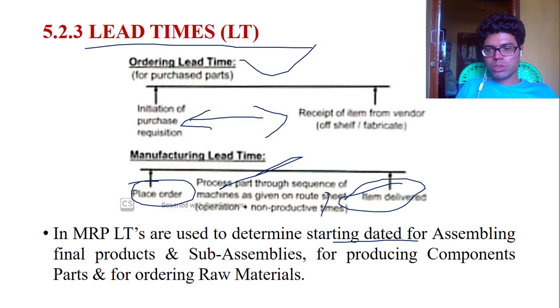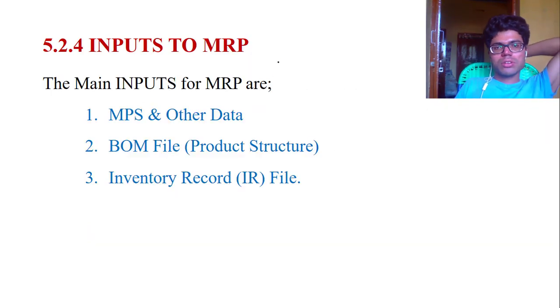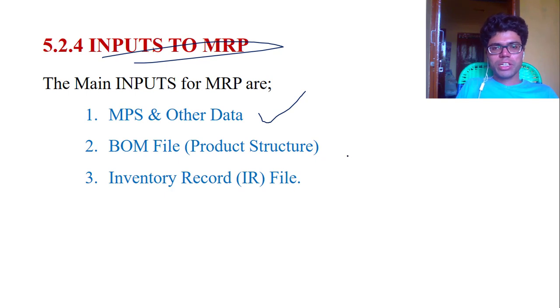In material requirement planning, lead times are used to determine the starting date for assembling final products and sub-assemblies, for producing components and parts, and for ordering raw materials. Inputs to material requirement planning: the main inputs are the master production schedule, bill of material, and inventory record file. These three are the main inputs.